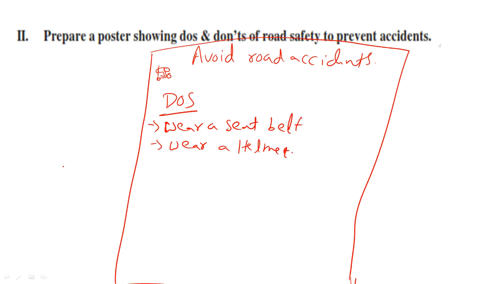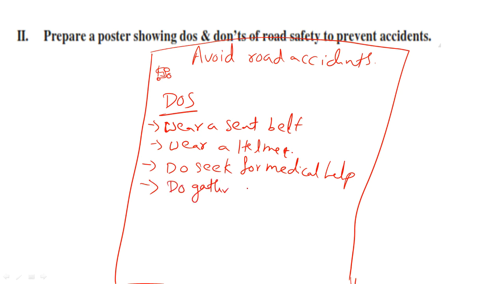This is the first thing. Then do seek medical help in case the accident has occurred. Okay, next. Do get the contact information and gather the evidence.